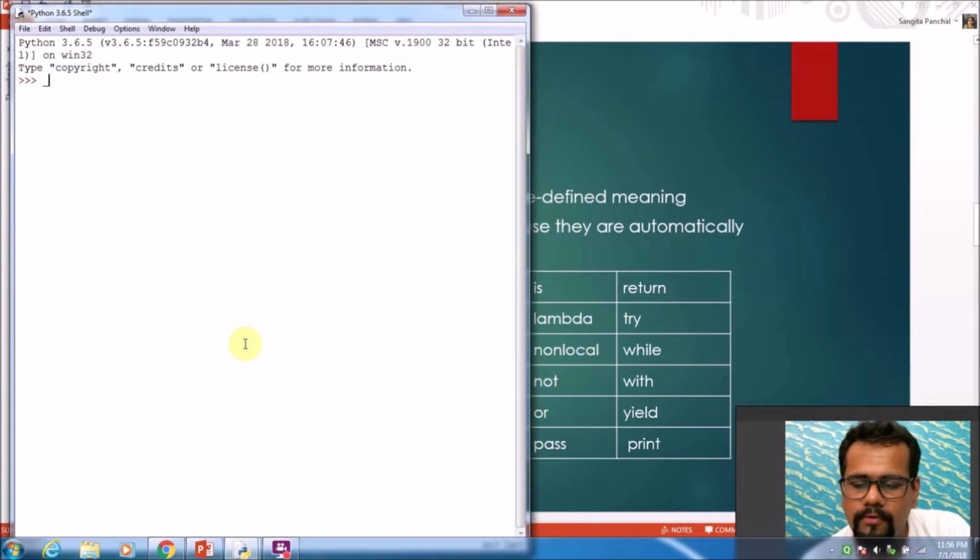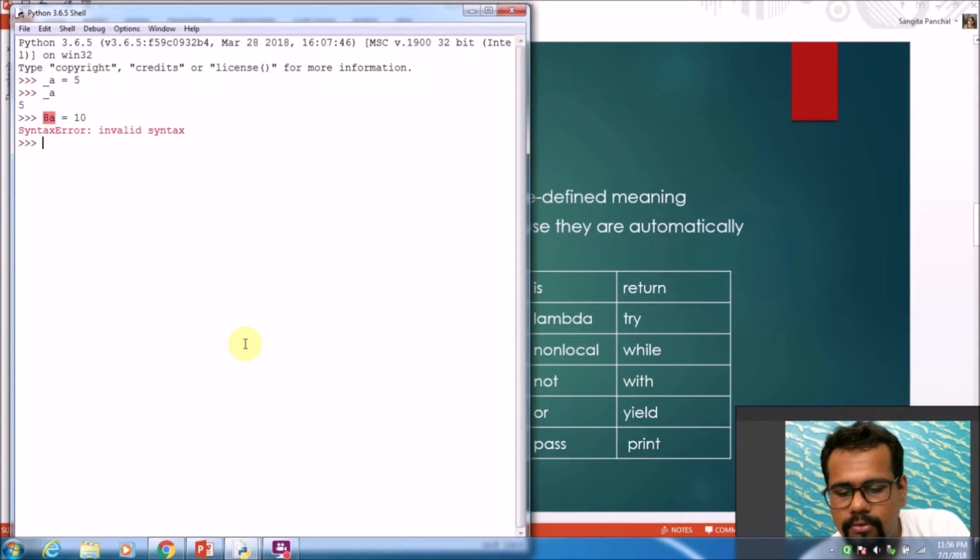I can use an underscore in a variable, so _a equals 5. If I write _a, it will give me the value 5. I cannot start the variable using a digit. So if I write 8a equals 10, this will give me a syntax error. If I have to use a number in a variable, I'll use it after a letter or underscore, and then I can give it a value and it'll give the output.